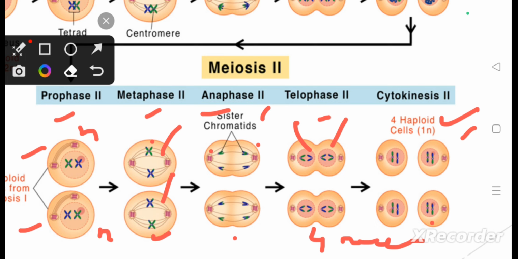So it is of much significance in all sexually reproducing organisms, because crossing over brings genetic variability. So we are different from each other, from our parents, from our siblings, because meiosis occurred during the reproduction process.